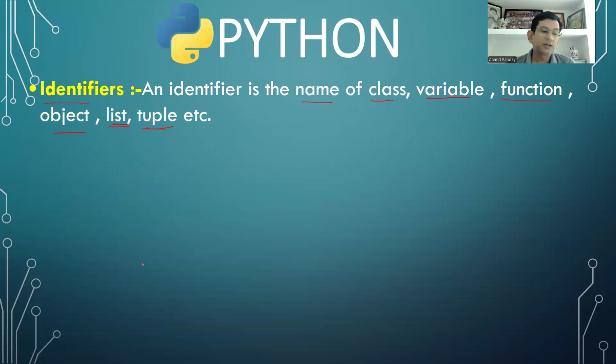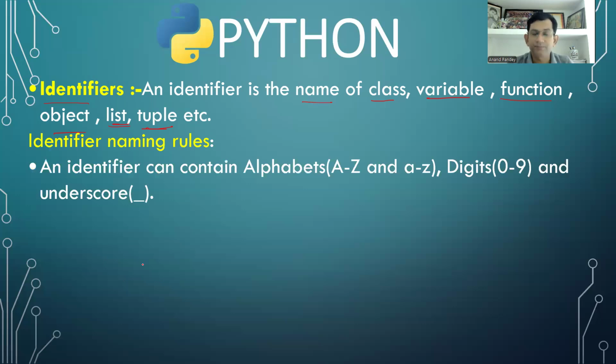Okay. So in Python, you can take any name as per the requirement of the program. Any name you can decide for a variable, class, function, object, array, list. You can take any name, but some rules are there. As per the requirement of the program, you can take any name of a variable, of a class, of a function. But some rules are there which we must follow. Otherwise, you will get the error message. So, what are those rules? One by one, I'm going to explain here.